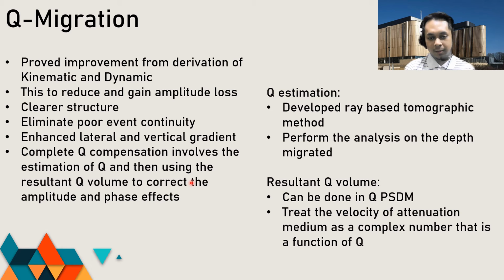The Q estimation consists of developing a ray-based tomographic method and performing the analysis on depth migrated data. And for the resultant Q volume, it can be done in Q pre-stack depth migration and can treat the velocity of the attenuation medium as a complex number that is a function of Q.